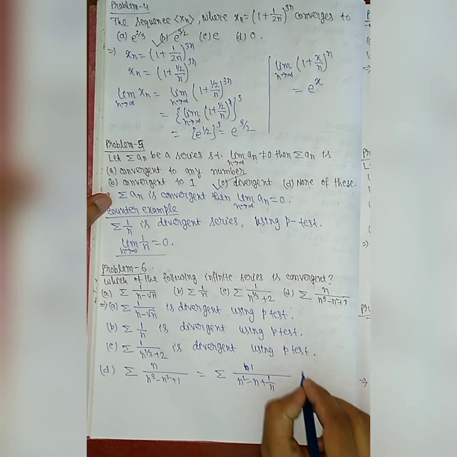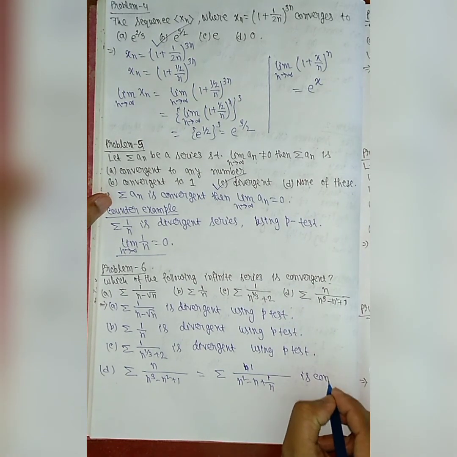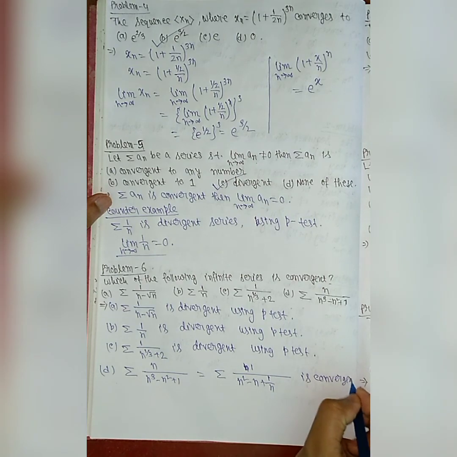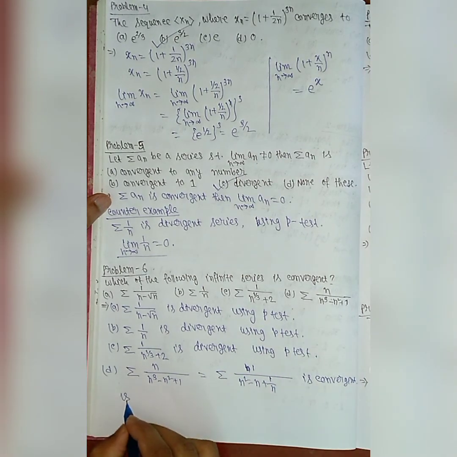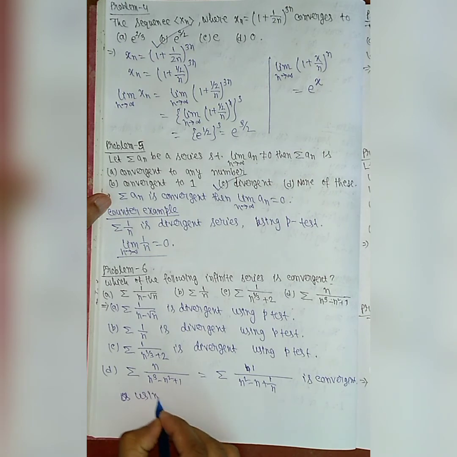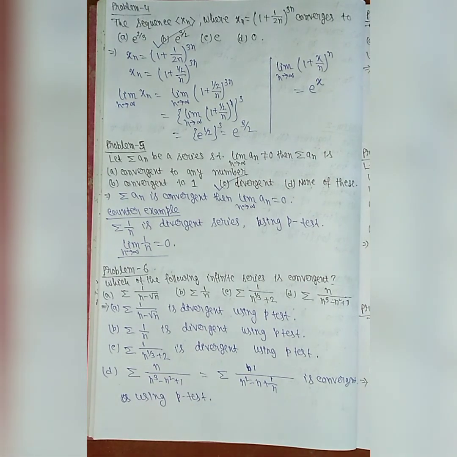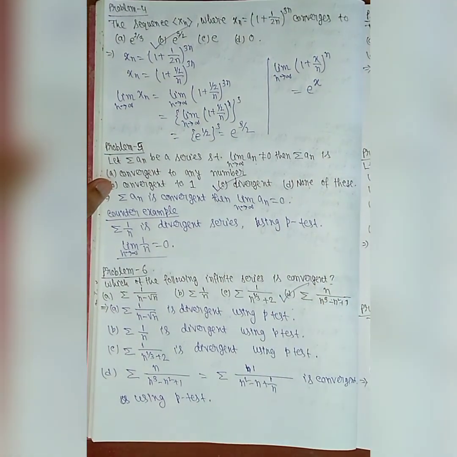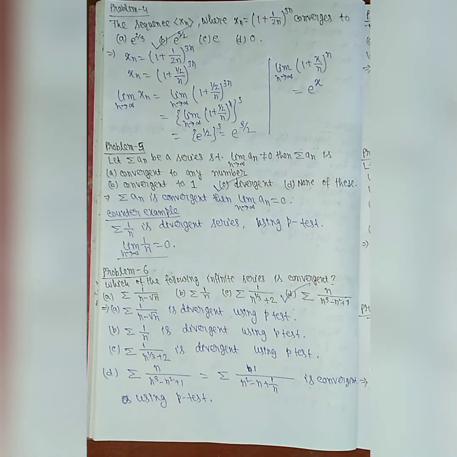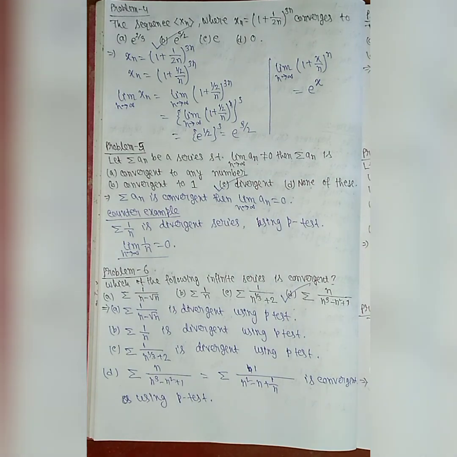This we also get using the p-test. So which of the following infinite series is convergent? My option D is the correct option, that is, the series n by (n cube minus n square plus 1). This series is convergent.